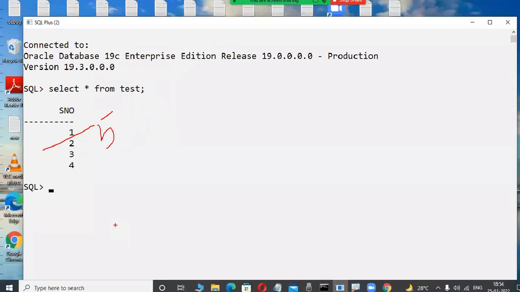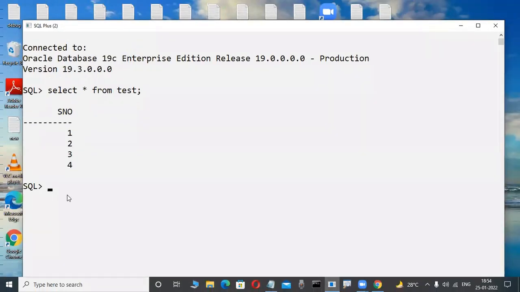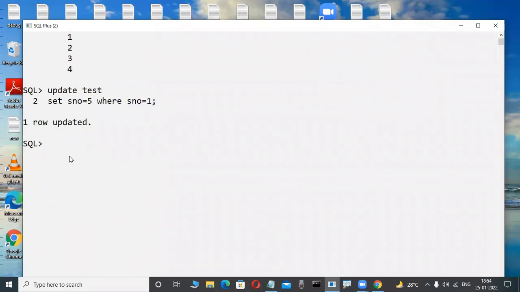Yes. Now I want to change, practical observe here, 1 into 5, for example. Okay, fine. In a future, if you are a good programmer, you are typing some commands: update table name test, set S number equal to 5 where S number equal to 1, like this. Technical persons are well-known with this. Whenever they type these types of SQL statements, where will this be affected, in memory or hard disk? Very good, memory.